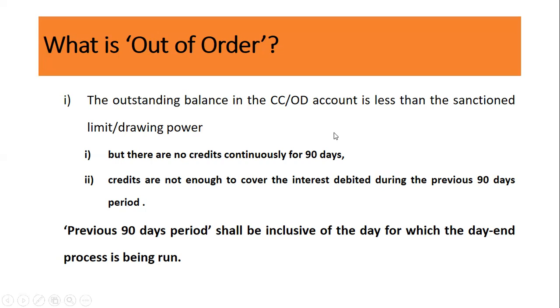Nowadays RBI has clarified that an account becomes NPA on the same day, at the end of the 90th day when it crosses 90 days.